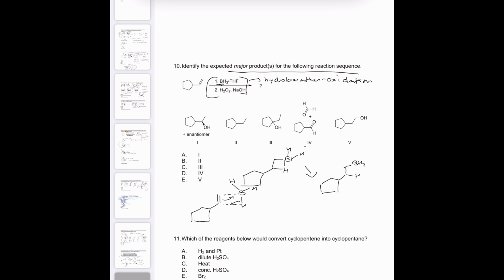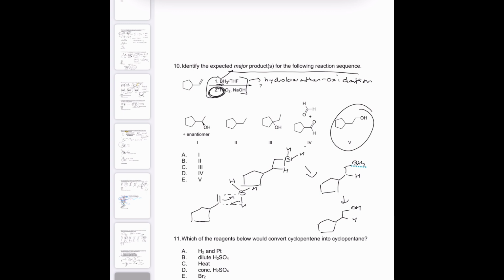That's why. So we get this, and then that's the hydroboration. So that's step one. Step two is replacing that with an alcohol. So we've added our OH and our H. So that means that answer choice E is our right answer.